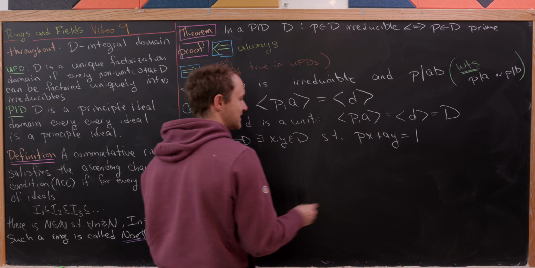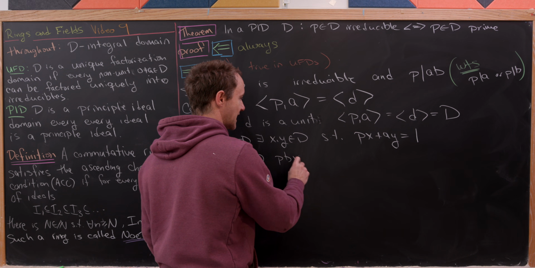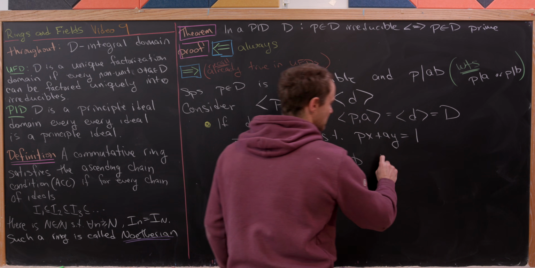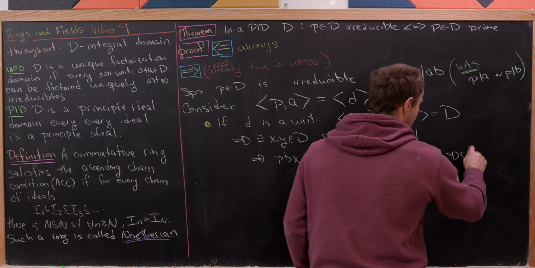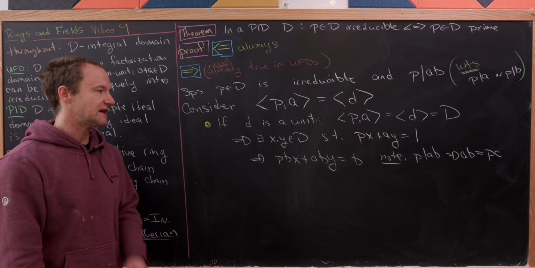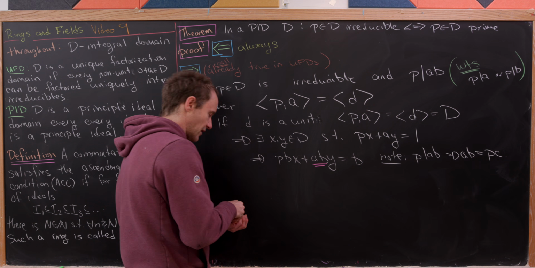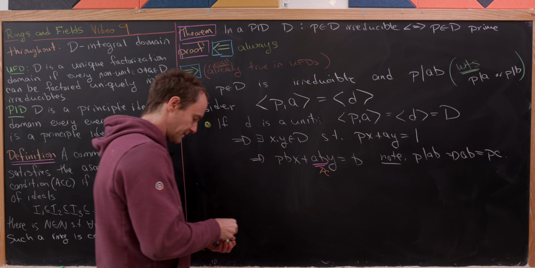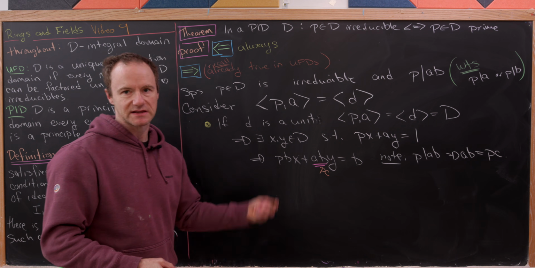Now what I'm going to do is take this equation and multiply it by B. So we'll have P times B times x plus A times B times y equals B. But now let's note that we have P divides AB, but that means that AB is equal to P times C for some C, if you will. But now I can take this AB that's right here and replace it with P times C. So I'm just going to put a P times C here, and then observe that I've got a term P in both parts of this left-hand side.